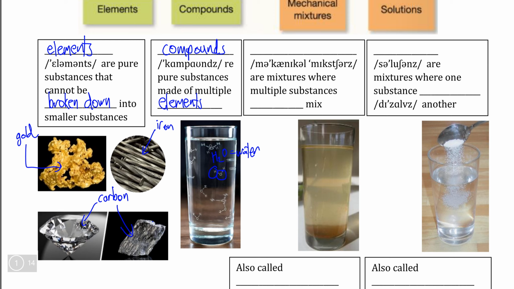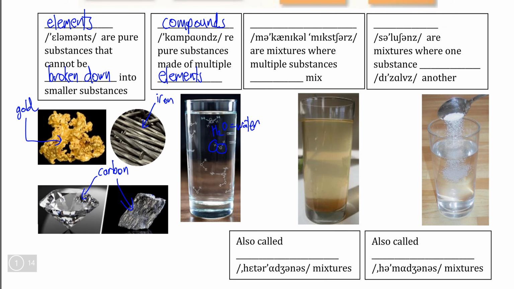Now, if we move away from pure substances and talk about mixtures, whenever you put two different elements or compounds together within a mixture, one of two things can happen. Number one, the two pure substances can mix together so that you cannot see one or the other. You only see a uniform mixture of the two, and this is what we call a solution.